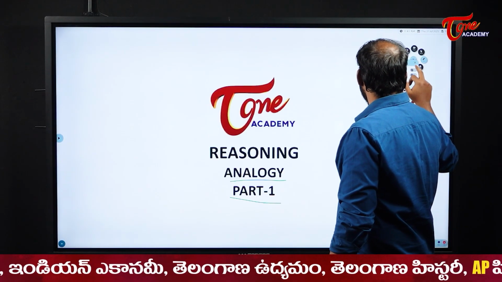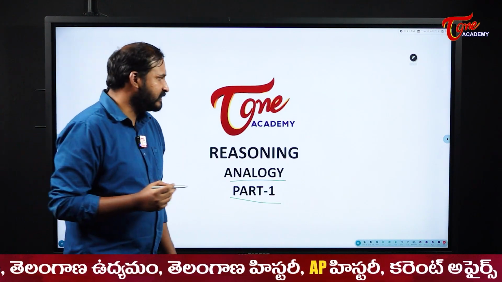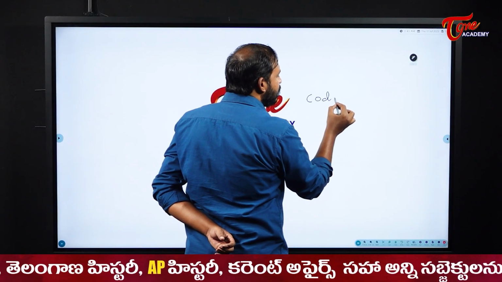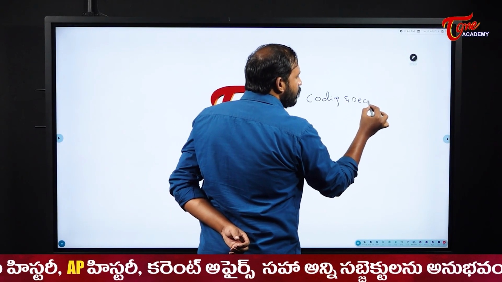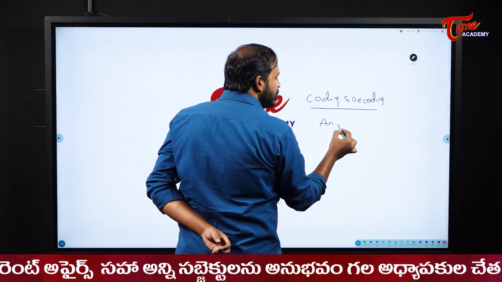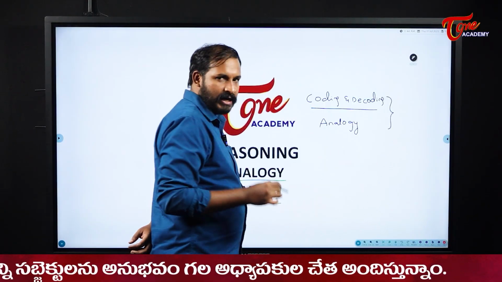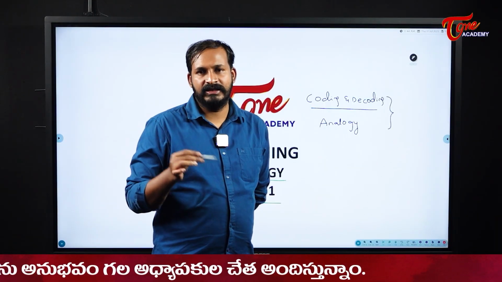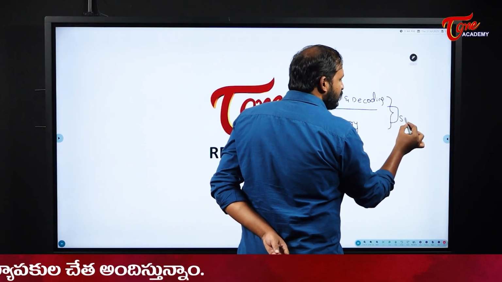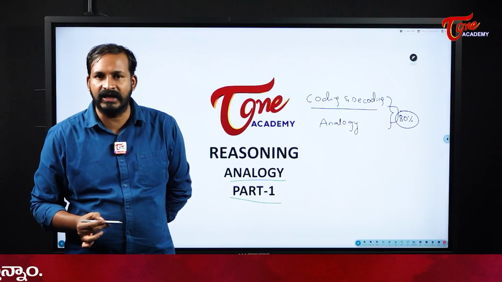Now see here students, this analogy is different from coding and decoding. Most of the students have a myth that coding and decoding and analogy are the same. Yes, when it comes to alphabet analogy and number analogy, it may be the same up to 80%, not exactly 80% but you can see similarities between coding and decoding and analogy.